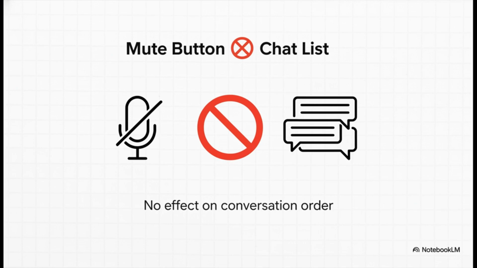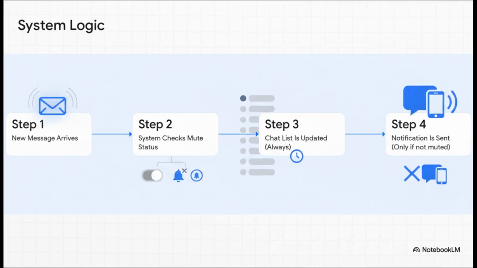So let's trace the system's logic step by step. Okay, first, a new message arrives. The very first thing the system does is update the chat list. Its main job is to keep a perfect, chronological log. This happens automatically every single time. Then, and only then, does it check the mute status. If it's muted, great, it stops, no notification. If it's not muted, it sends you that ping. But notice, the chat list was already updated way back in the first step.